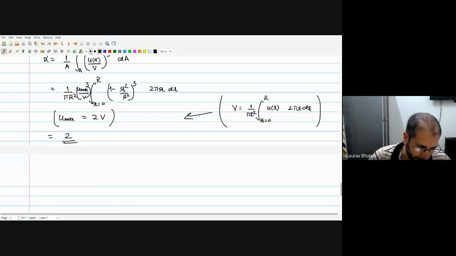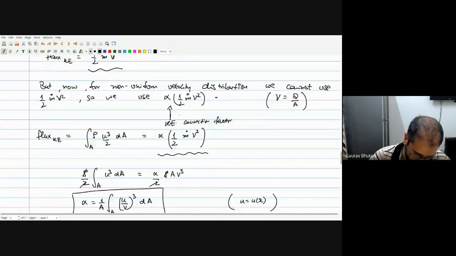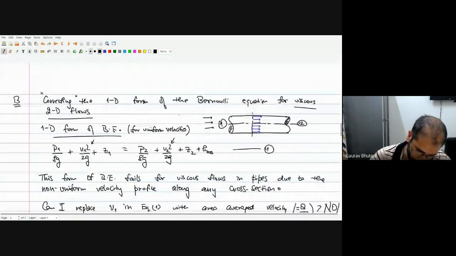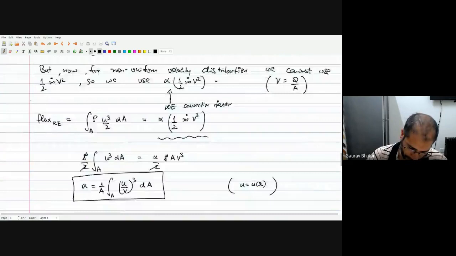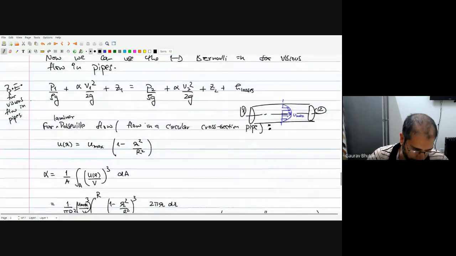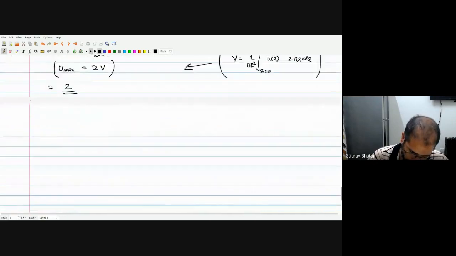Right. So this is what I wanted to discuss in topic number B, which was correcting the 1D form of the Bernoulli equation for viscous 2D flows. Let's apply this new form of Bernoulli equation that we have learned to our pipe flow situation, and then we'll stop there and proceed in the next lecture.